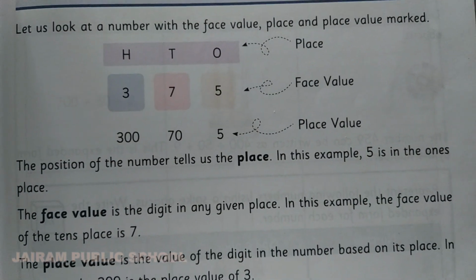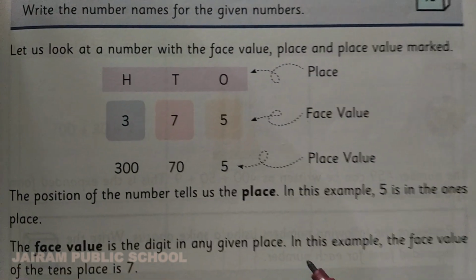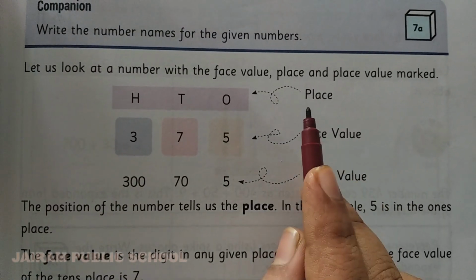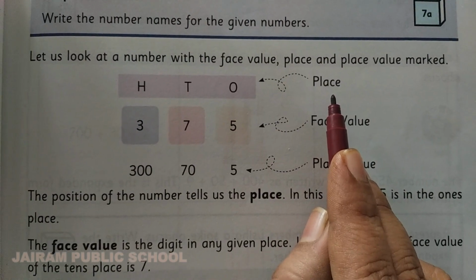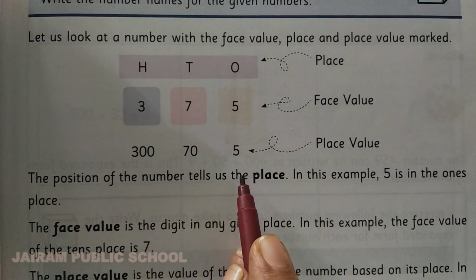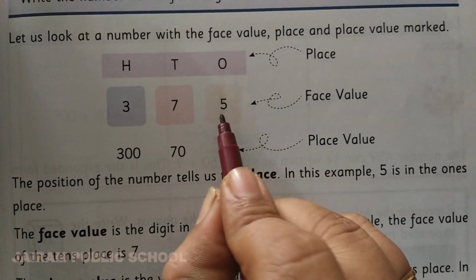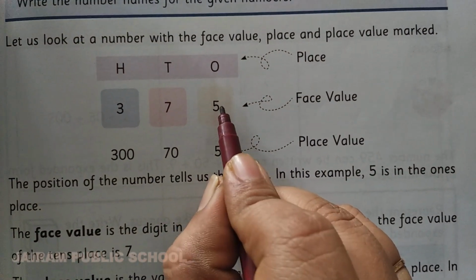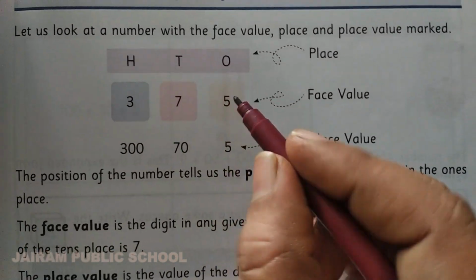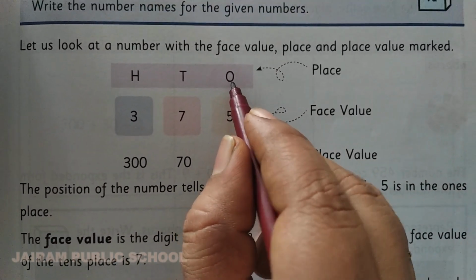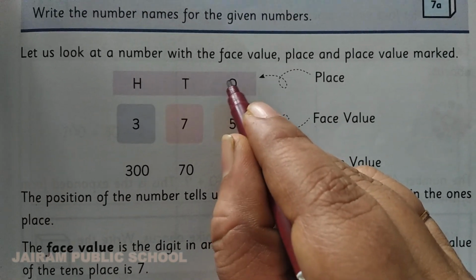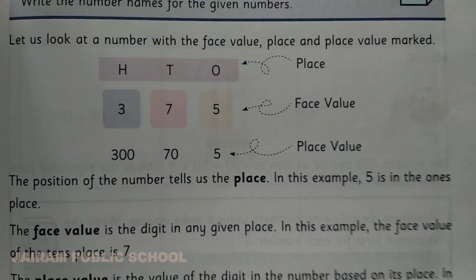Already we have learned in volume 1 itself what is the face value, what is the place value and what is the place of that number. So again we can recall it. See, the position of the number tells us the place. Now see, the number 5 is in which place, Kanna? Yes, very good. Ones place. So if they are asking place, it means in which place the number is present. So ones place. That only we call a place.